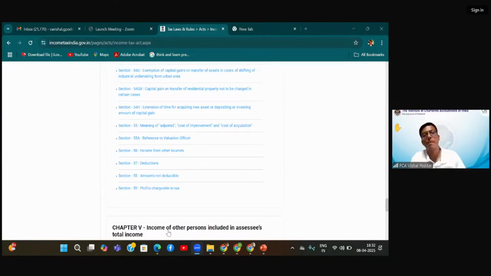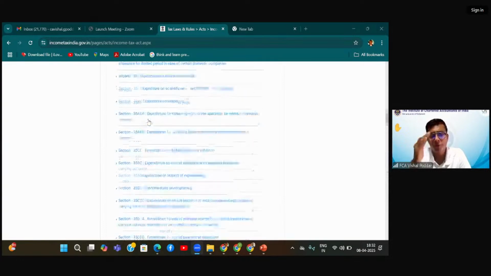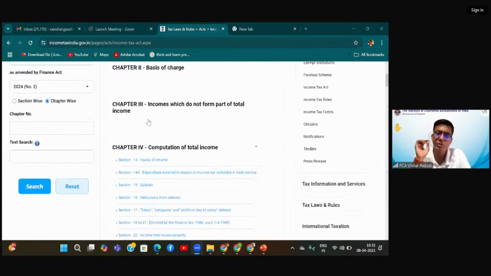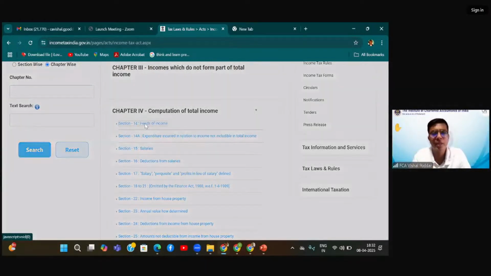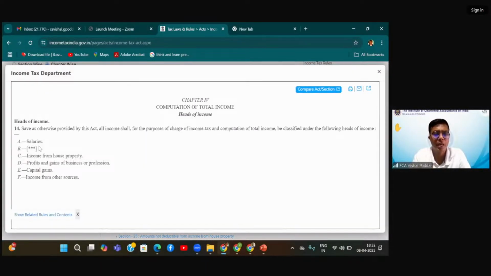So we have understood all these pointers, that the charge is on total income, but section 14 says compute income headwise. So we come to heads, and as you can see, you have a different set of sections for each head. Now comes the most interesting question. Section 14 says compute income headwise, and it has said that there will be presently 5 heads: salaries, house property, PGBP, that is profits and gains from business and profession, capital gain, and others.